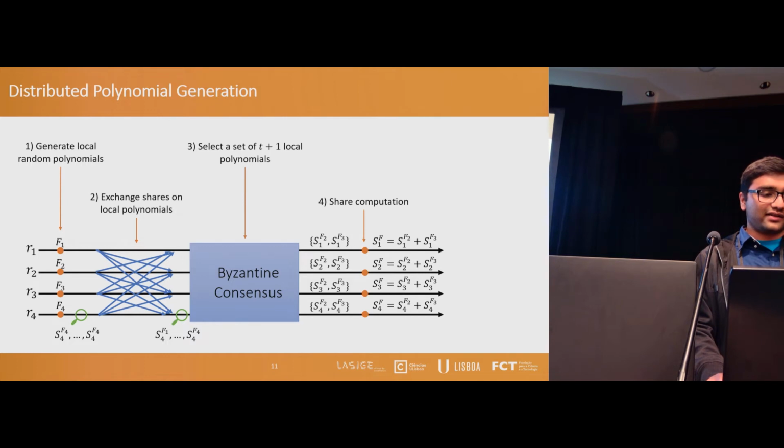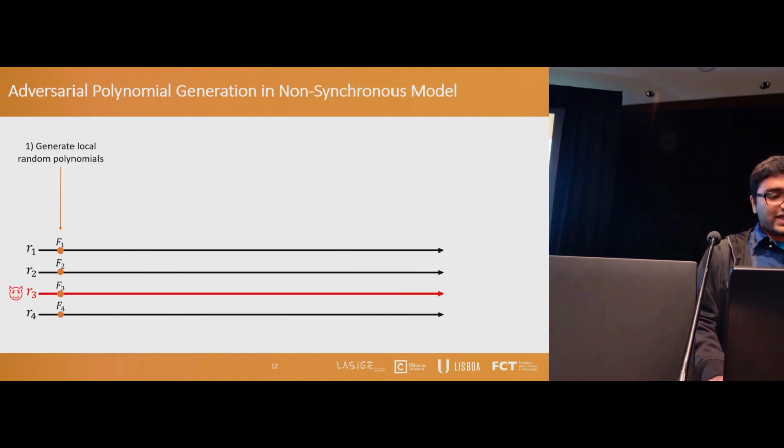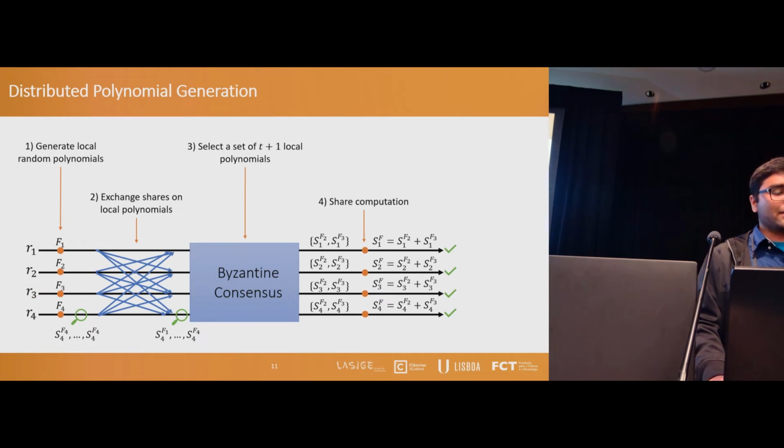But in practice, each server will add their shares of the polynomials selected during consensus. So in the end, they can verify using commitments whether the shares that they have received on the final random polynomial are correct or not.